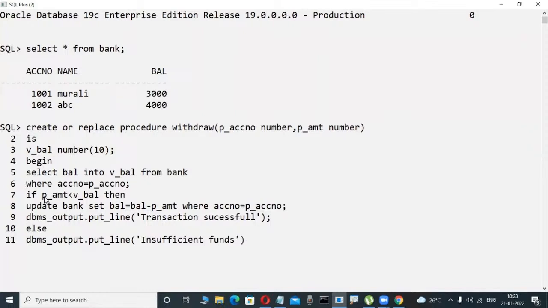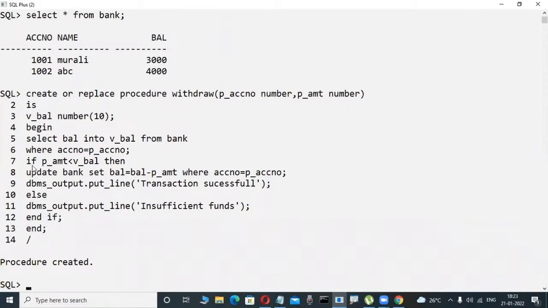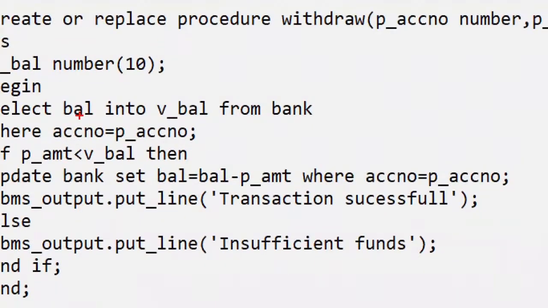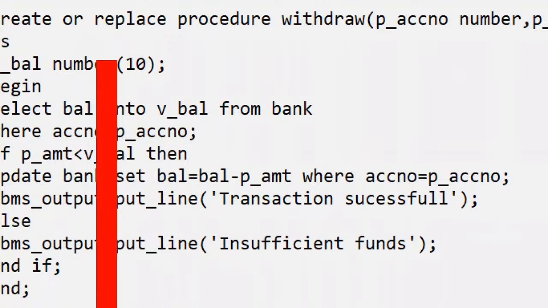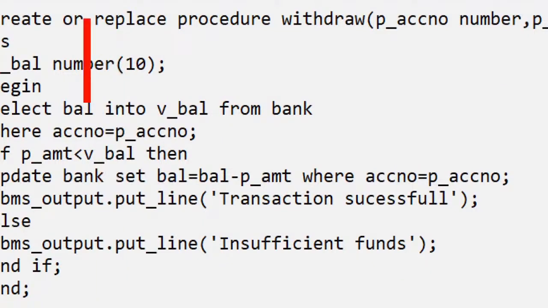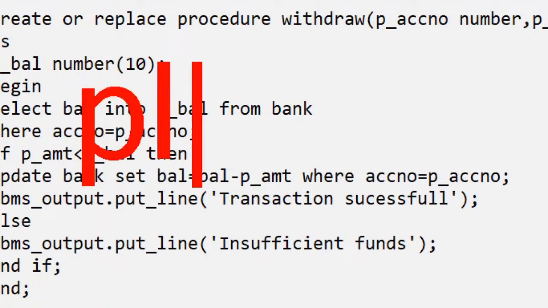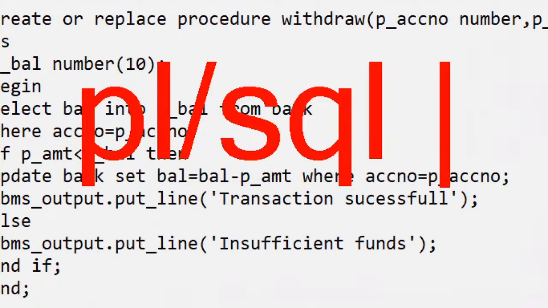Okay, this is not difficult coding, take it easy. Now check it out. For example, they are writing a procedure. This is called, observe here, some coding I'm writing. This is not difficult coding, very easy coding. Even without software knowledge or any idea, you will be writing it in future, because I will tell you all the things. These types of coding are called PLSQL coding. Same like a little bit of programming. PLSQL coding only.